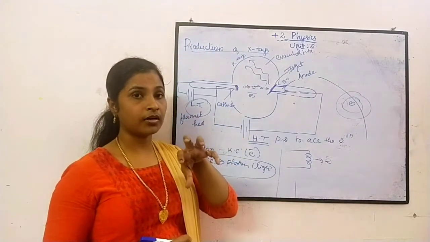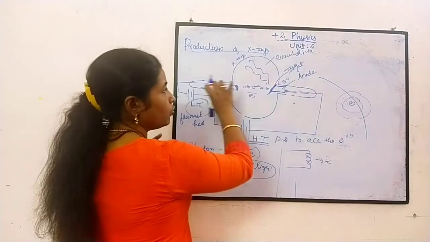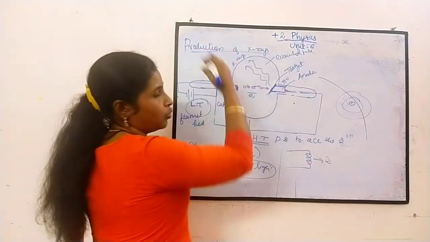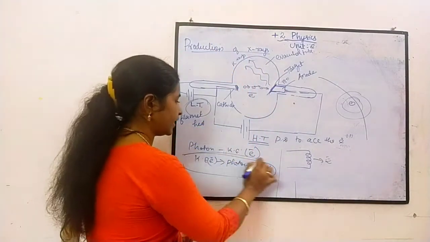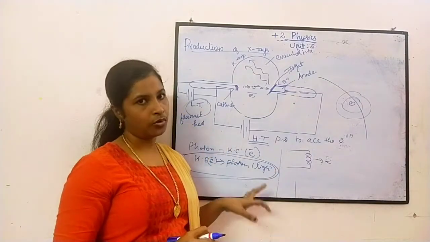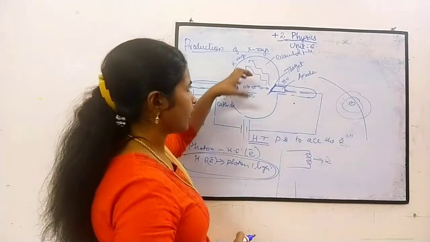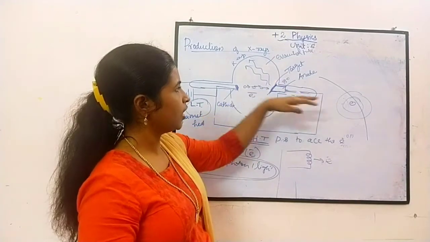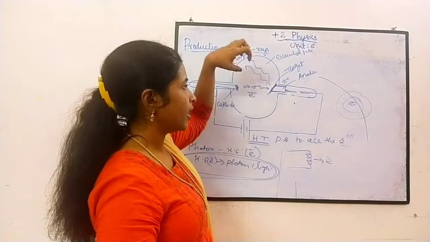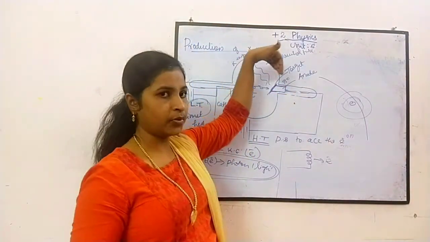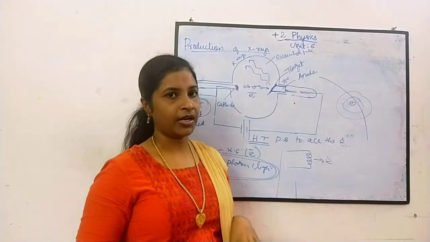So here we can understand that the moving electron produces photons. The kinetic energy is converted into photons. When a fast moving electron hits the target, it loses some energy. The energy lost goes out as radiation. That is what they found out as X-rays.